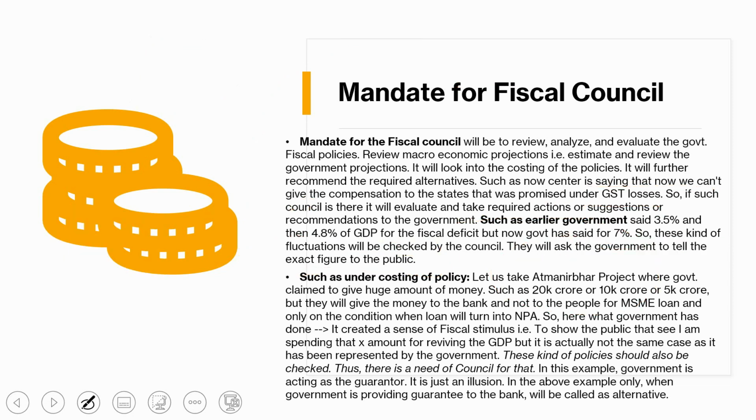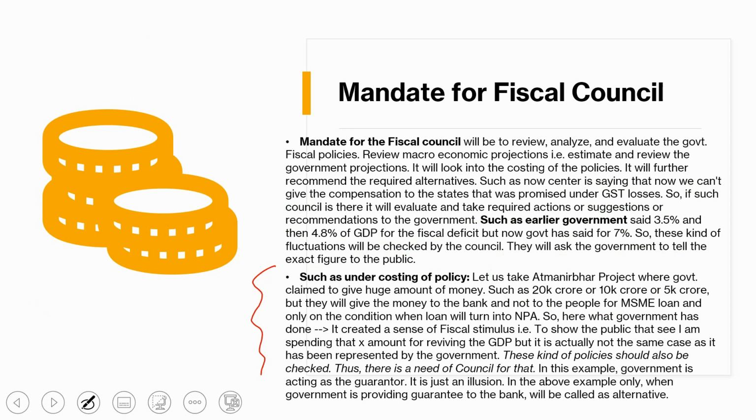When the government introduced it, our PM came and said we are spending 10% of our GDP or 20% of our GDP, and we will give that money to the people under the Atmanirbhar project. Nirmala Sitharaman, our finance minister, also came and spoke on all those things. Now what is the logic behind it? Here you will see the difference between France and our country in implementation in reviving the economy.